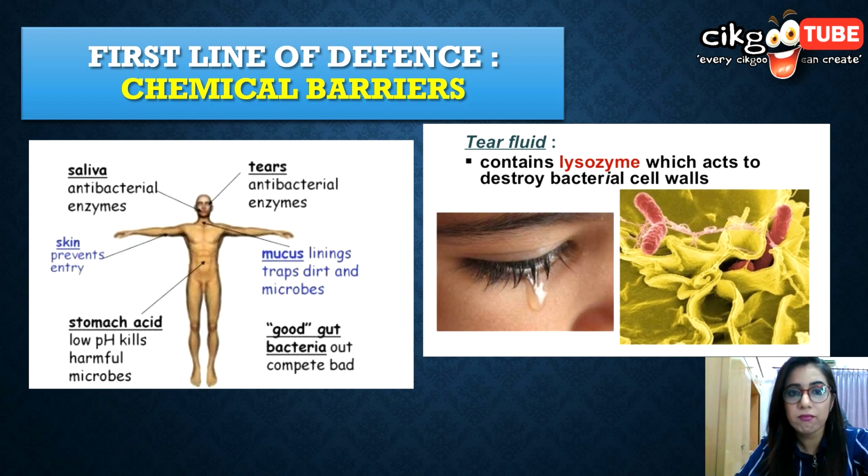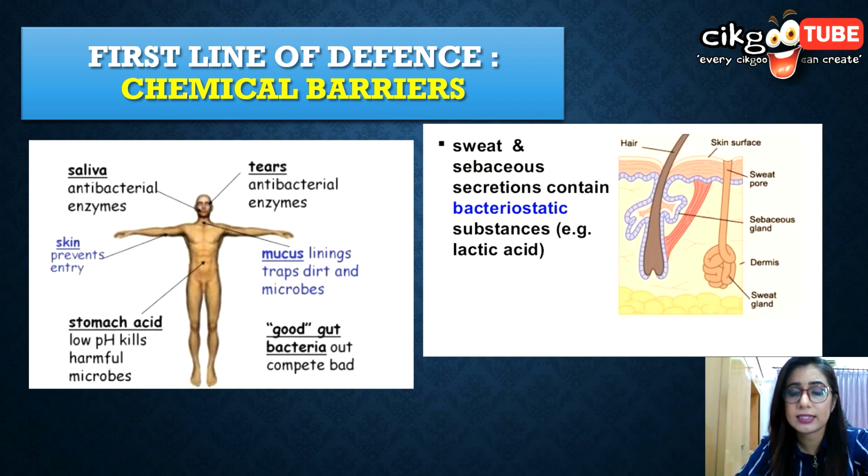Okay, that's why you need that acidic medium. Next is earwax. Besides tears, the earwax is also antibacterial, antifungal, which can actually help to trap dirt particles and dust. Next is sweat. Sweat has sebaceous secretion. They have bacteriostatic substances, for example lactic acid, which actually helps to kill the pathogens. They also have lysozymes actually.